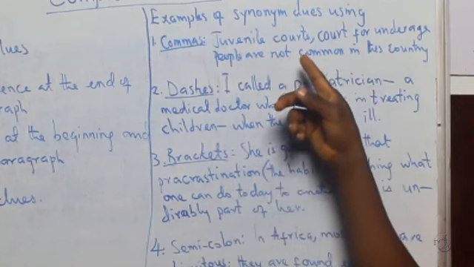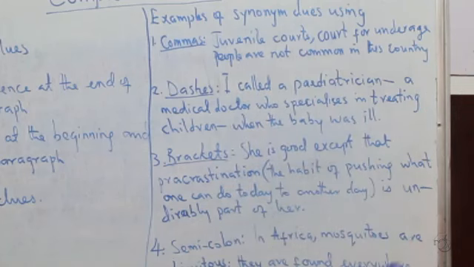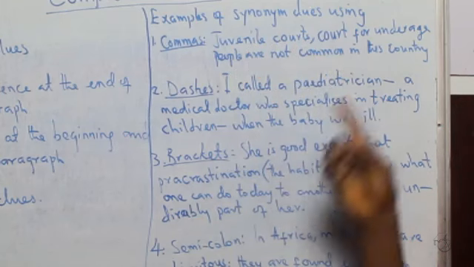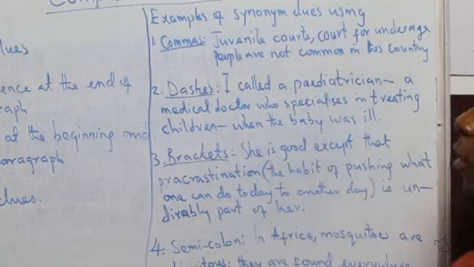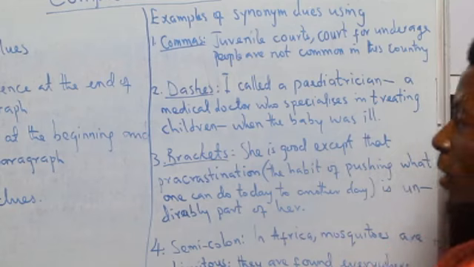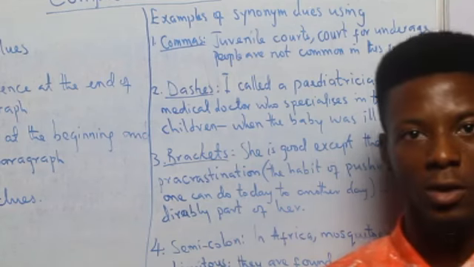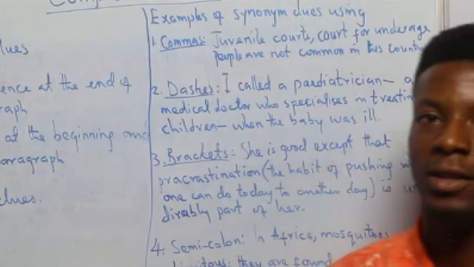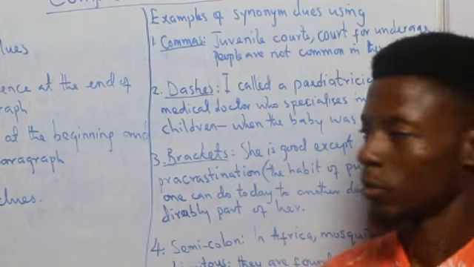Juvenile courts, comma, court for underage people and not common in this country. The meaning of juvenile court is court for underage people. The use of comma here helps to give a synonymous phrase to define what we mean by juvenile court.